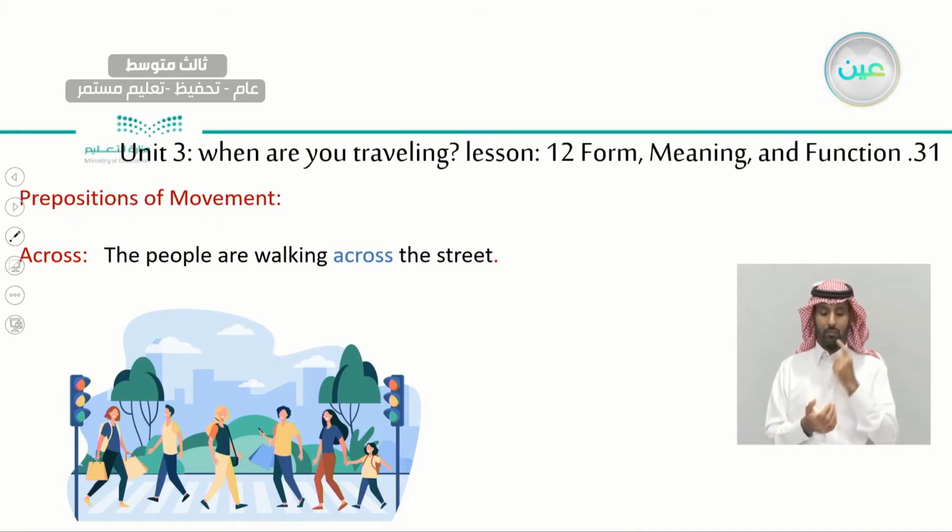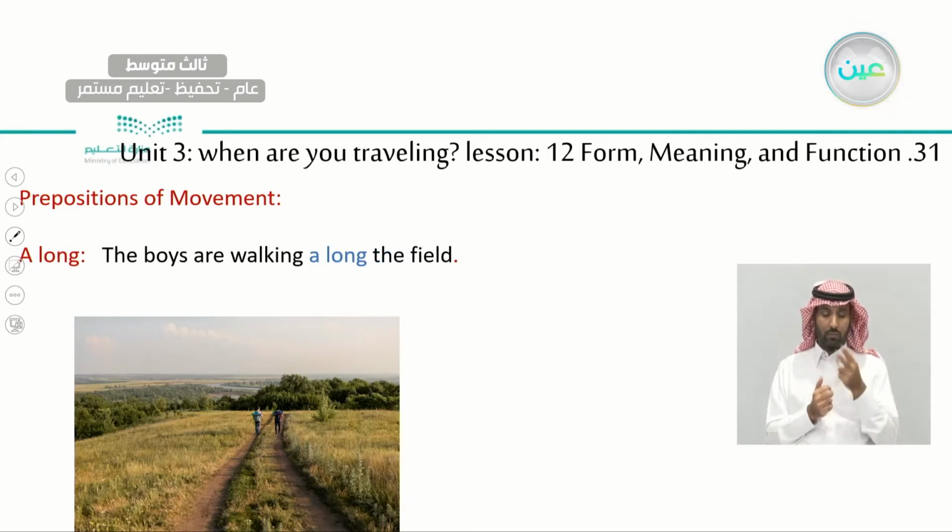Let's see. The first word we have is across. Okay? Look here. What do you see in the picture? It's a street, right? And the people are walking across the street. You know, it's a street and they are walking across it, okay? Walking across the street. And here we have along the street, okay? Along the path, along the field.